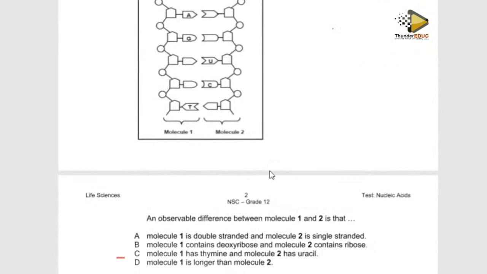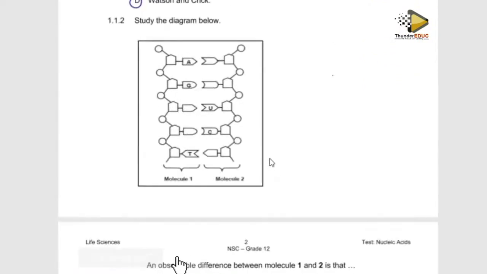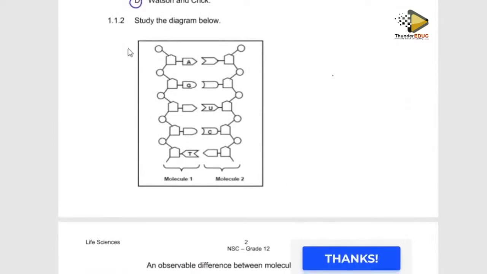Then we go to the structure, and we don't know which structure it is. We might say that this is DNA, but it may not be DNA. Let's first analyze it properly. They said this is molecule 1, this is molecule 2, which means these are different molecules. If you look at this, you find thymine.